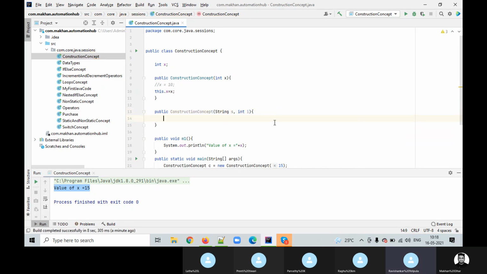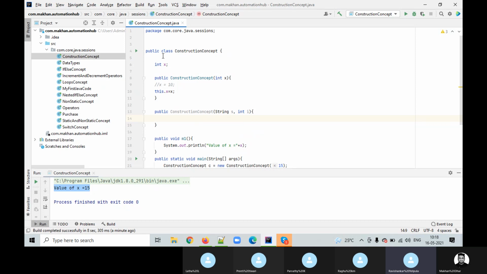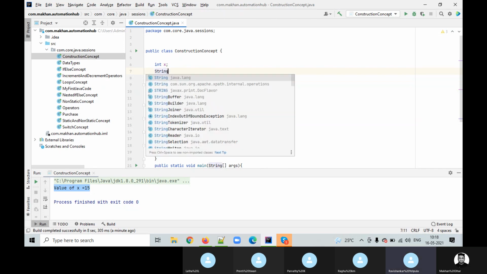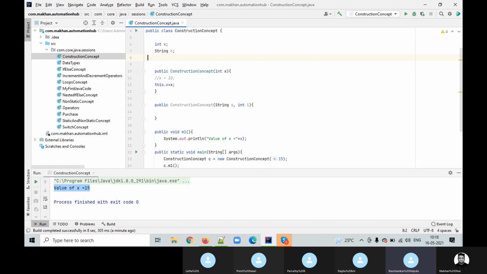Don't make it complex, keep it simple. Then create two global variables on the top. String, some other name. We don't use this at this point of time. Later we'll use this.